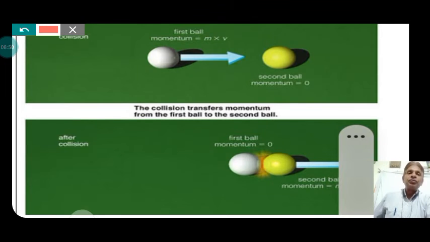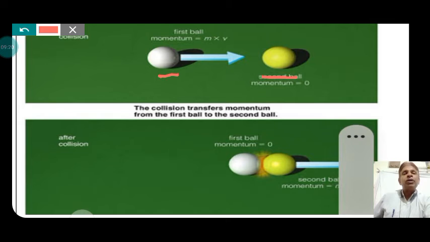With the stick the cue ball is hit and acquires some momentum, and due to this momentum it hits the colored ball. The cue ball hits the colored ball, and due to the smooth surface the colored ball moves forward, but the white ball comes to rest. It is also explained with the help of the law of conservation of momentum.